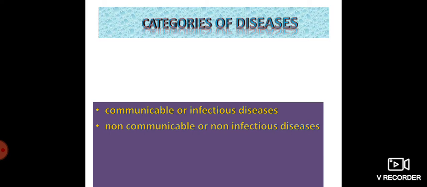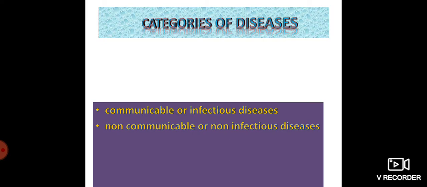The diseases which can easily spread from one infected person to a healthy person are called communicable or infectious diseases. They are spread through pathogens or disease causing germs or microbes.